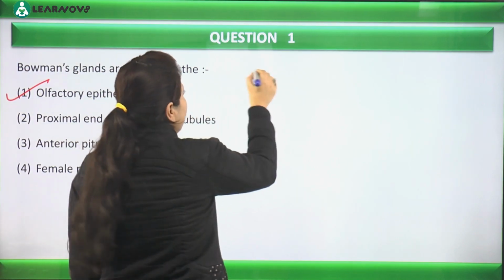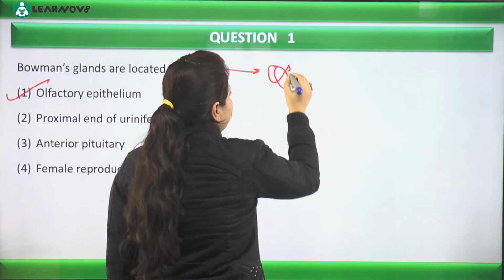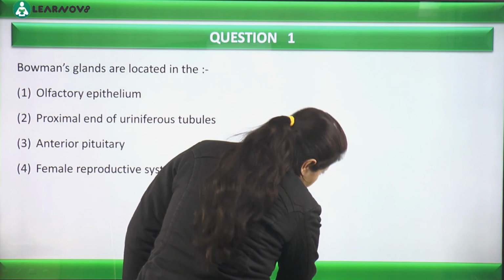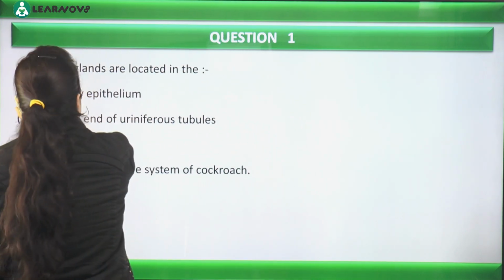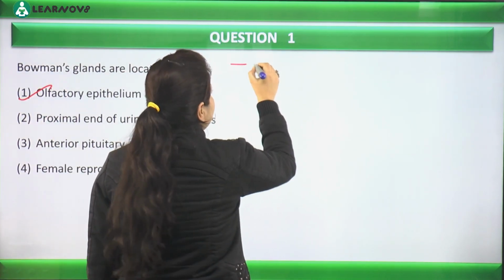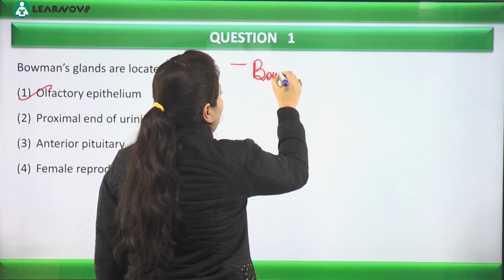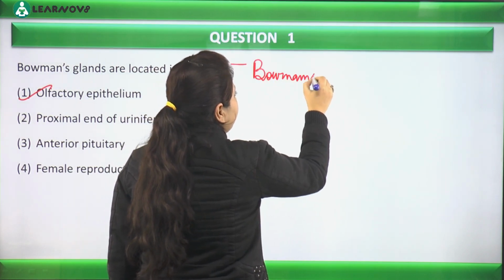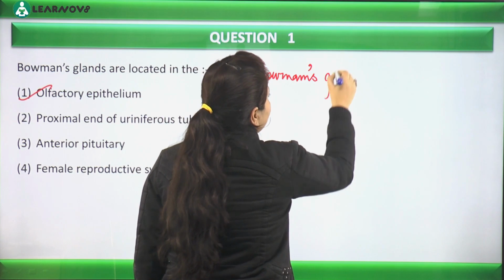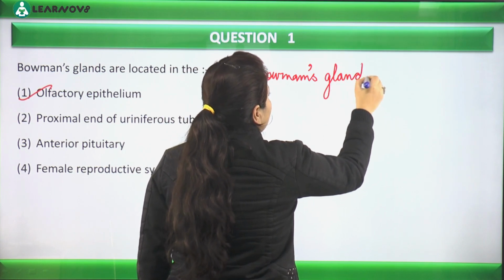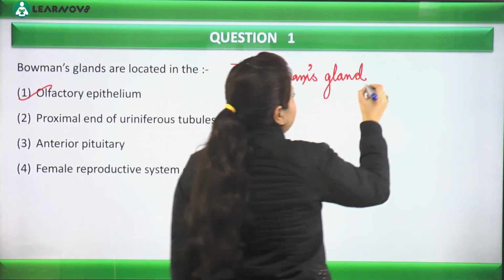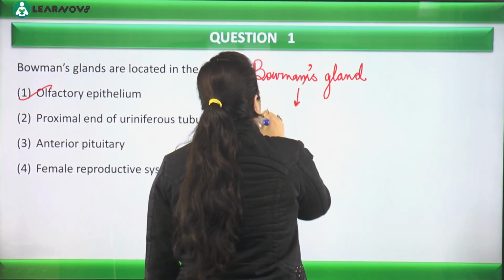You don't need to get confused about this. Let me add further information: these Bowman's glands are also termed olfactory glands.